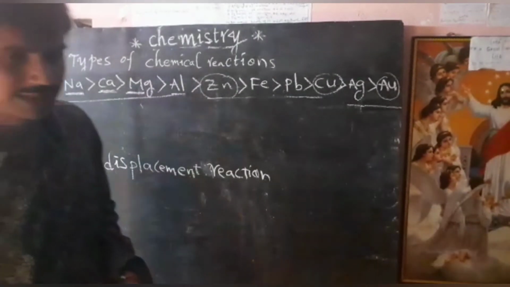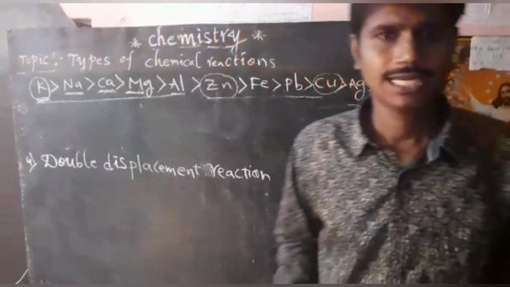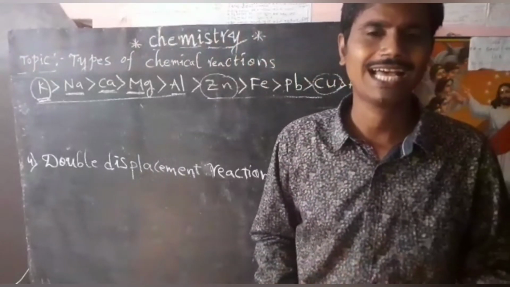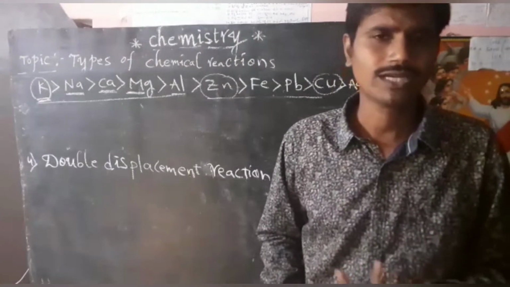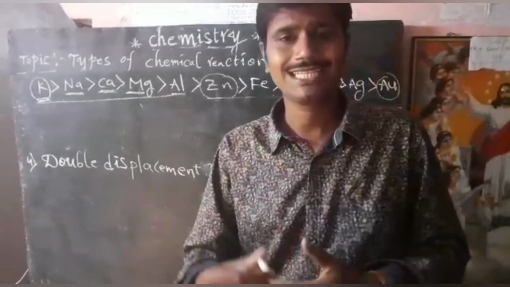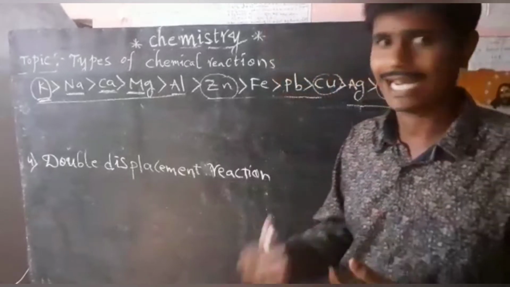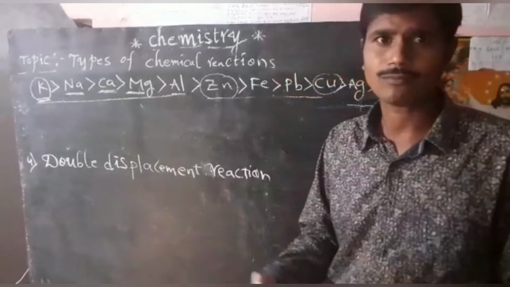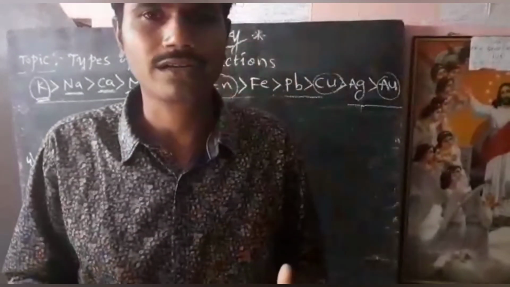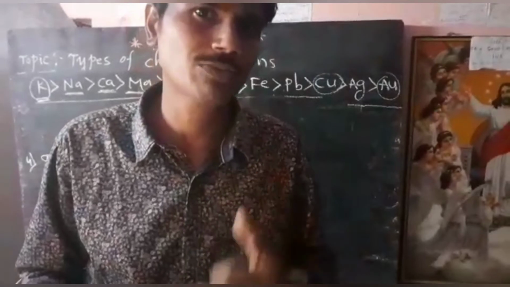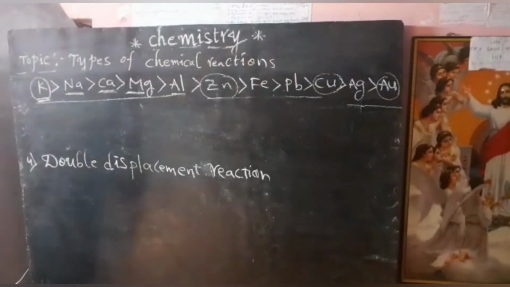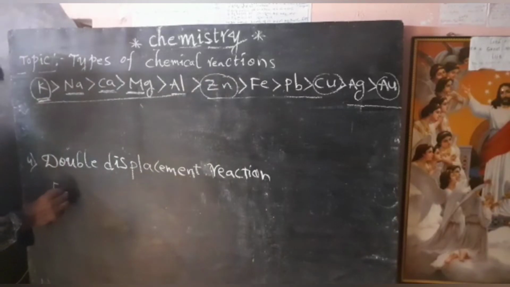Double displacement reaction means that in the chemical reaction, two compounds exchange their radicals and form two different products. In that, one of the products is an insoluble substance. For example, to understand better, I am writing one example.